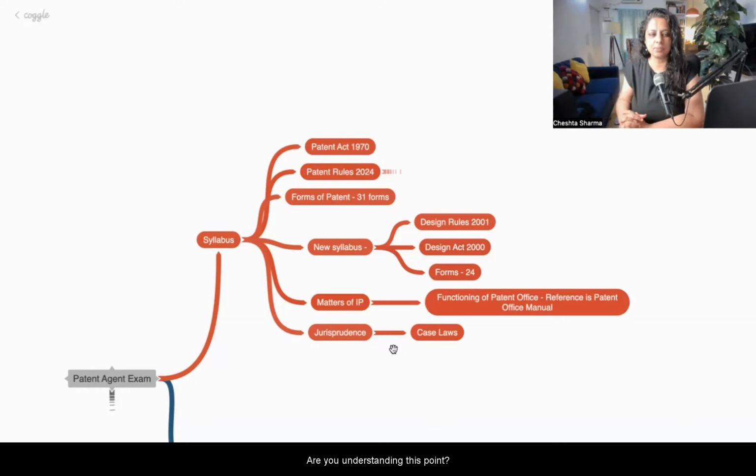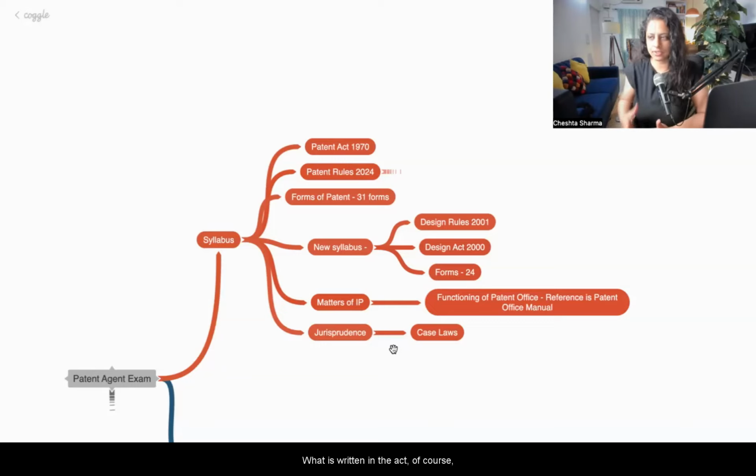Are you understanding this point? If yes, then type yes. So yes, this will involve certain legal terms and terminologies, but I will help you break it down into simpler English and simpler understanding, because we all come from a science and engineering background. My background is also like this, right? So a simpler understanding of this: law in India is governed by two things.